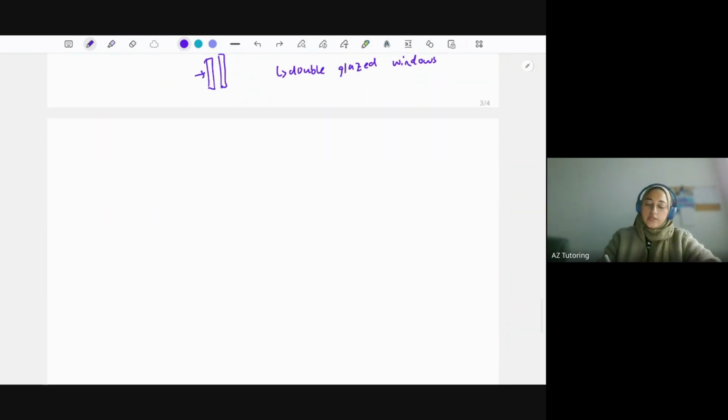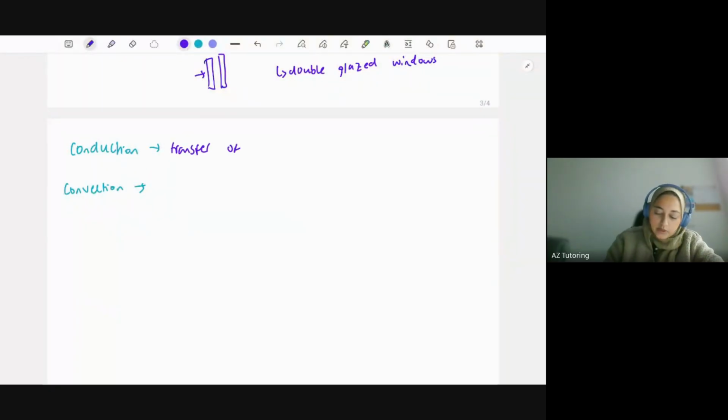Okay, so there's two other words that you also need to know about, conduction and convection. Again, these are methods of heat transfer, but in different matter. So conduction is the transfer of heat in solids, whereas convection is the transfer of heat in fluids.